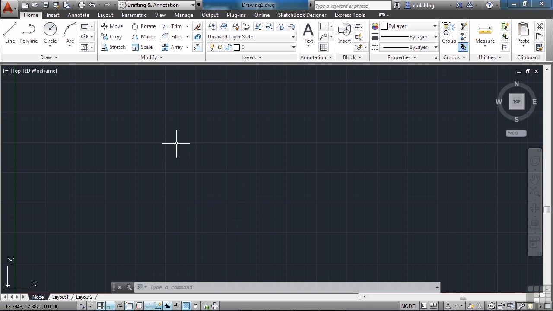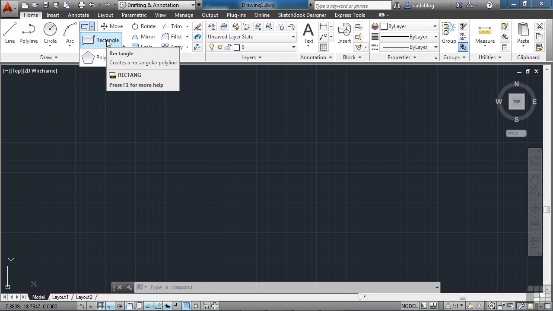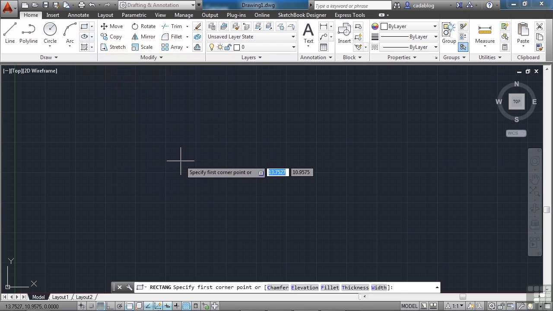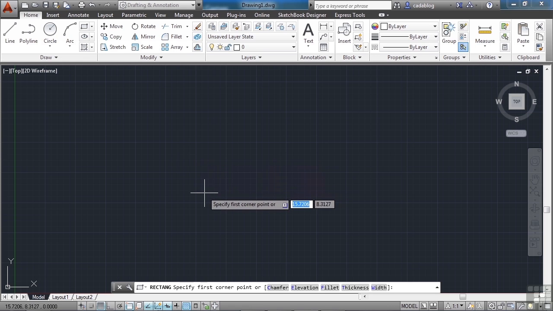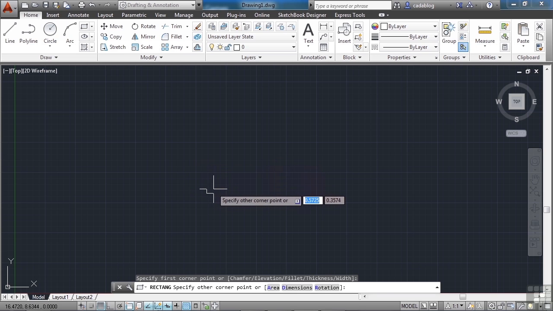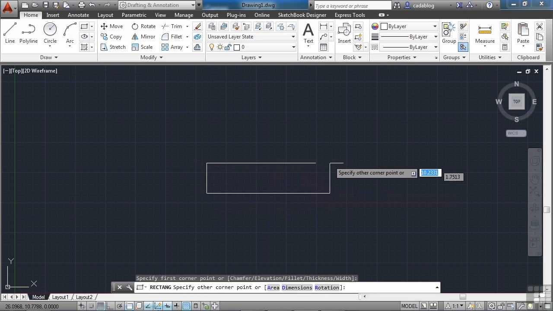Now let's start the rectangle command that's right up here. If you don't see that box, click this arrow and pick rectangle. When I say pick, I mean a left click. If you need to right click, I'll say right click. We're going to pick our first point, and you can pick anywhere. It doesn't matter right now. Pick a point, and we're going to make this rectangle 50 units wide by 30 units tall.